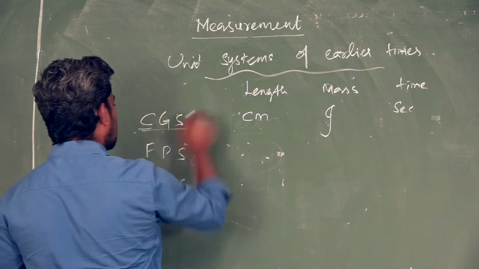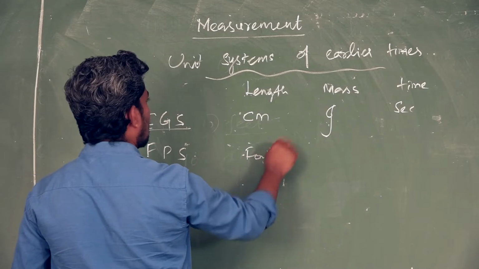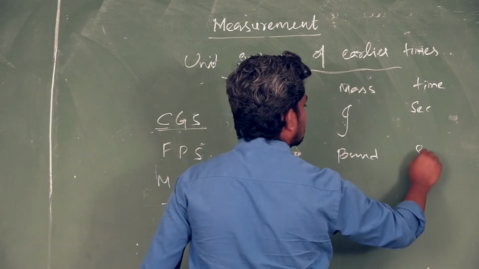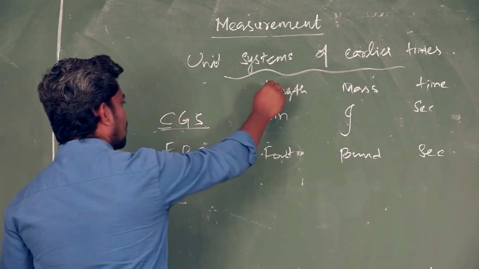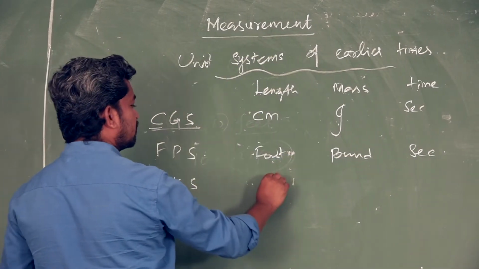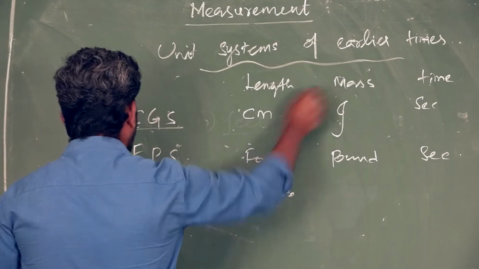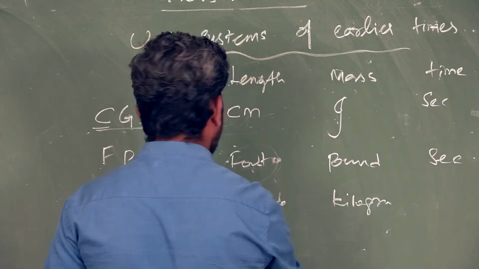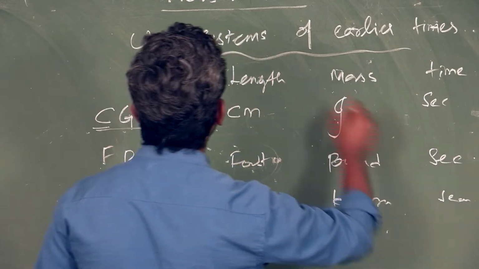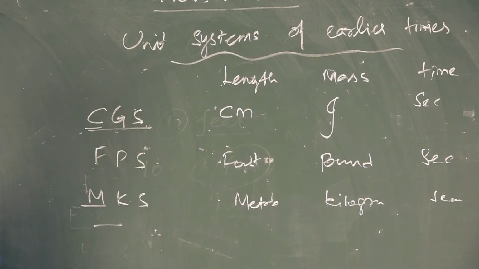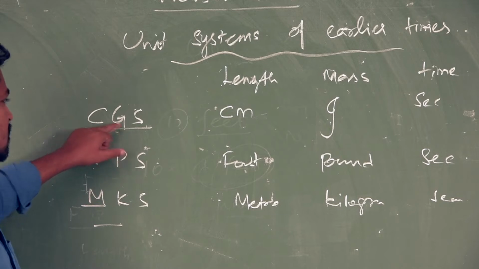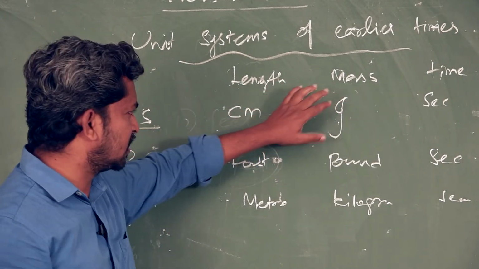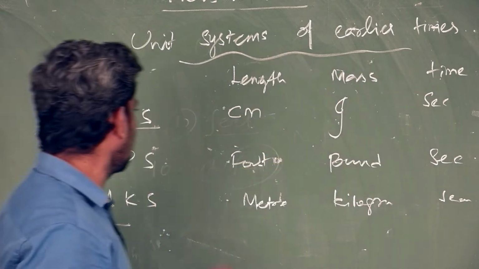In the FPS system, length is measured in foot, mass in pound, and time in second. In the MKS system, length is measured in meter, mass in kilogram, time in second.